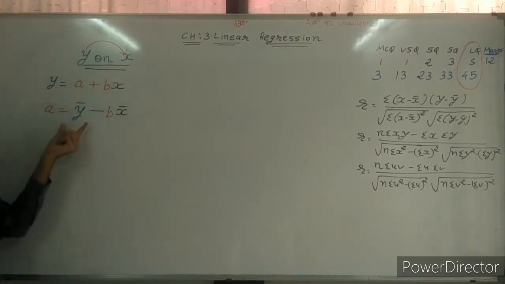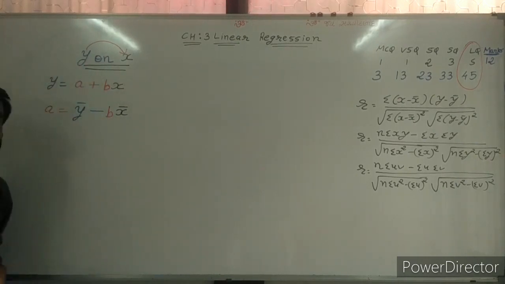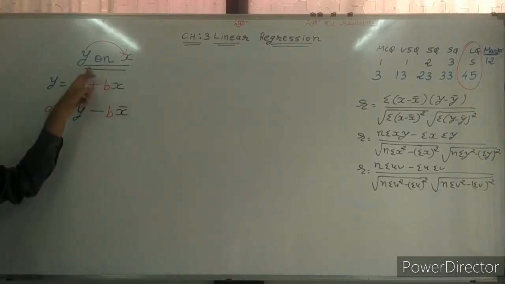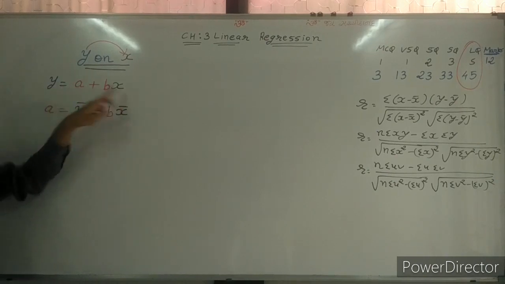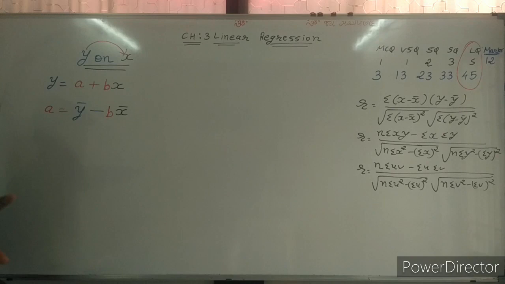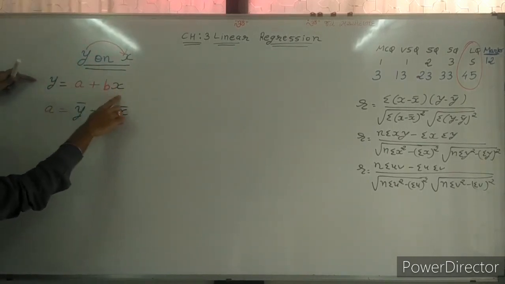Y depends on x, so y bar minus b x bar. Suppose x depends on y is given, then it is not in your syllabus, but just think x depends on y, then x bar minus b y bar, and here x is equal to a plus b y. But in this chapter, in your syllabus, only y on x is there, so y depends on x, y is equal to a plus b x.